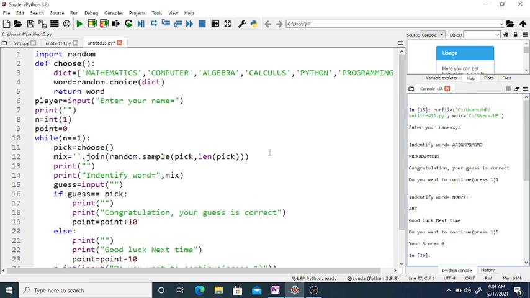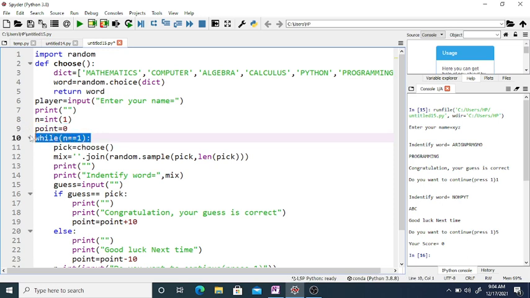I am displaying it again. We import the library, import random, then we define some words in a dictionary, then we select a word randomly from the dictionary and return the word. Then here the player name, here a new line. This is for the while loop, initially point is 0.